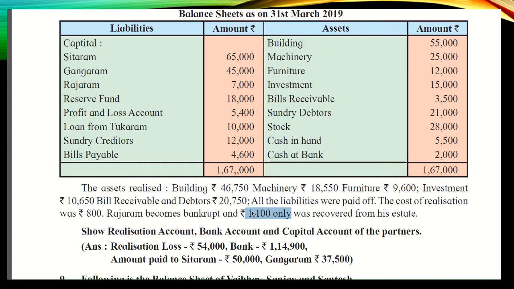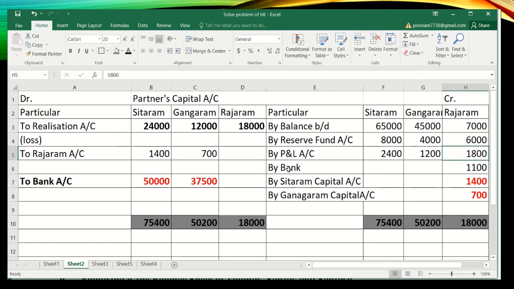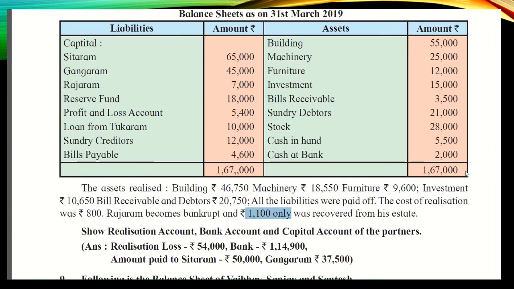So first we will do the entry for the 1100. What will be the entry for the 1100 amount which is paid by Rajaram to the business? The entry will be bank account debit to Rajaram Capital. So on the bank account debit side I have written to Rajaram Capital, and then on the Rajaram Capital account credit side I will write by bank. In the Rajaram column I will write 1100. So this thing is done.